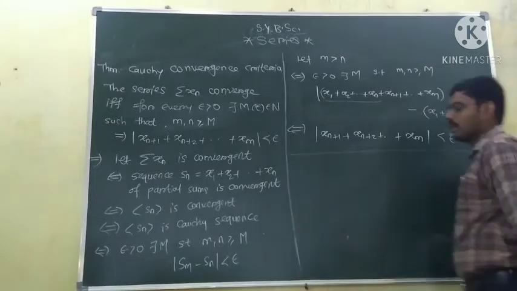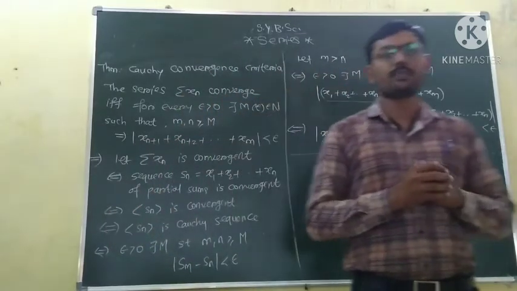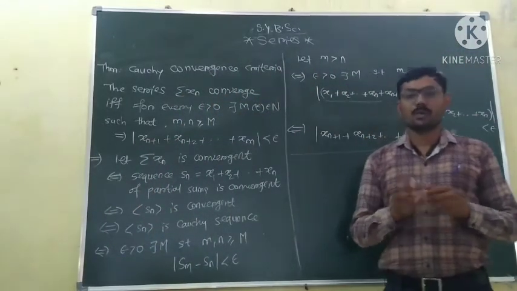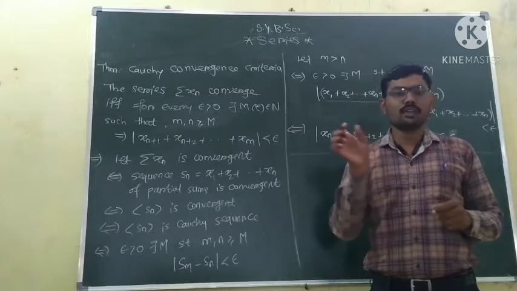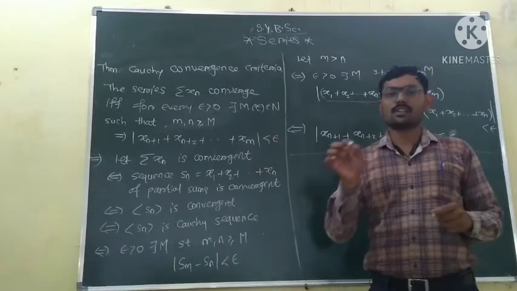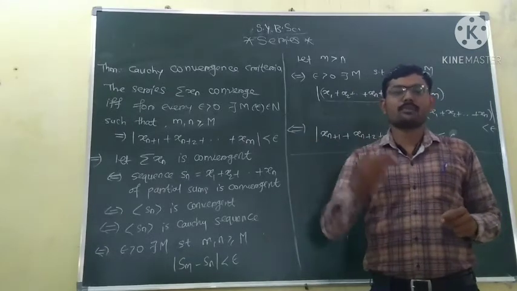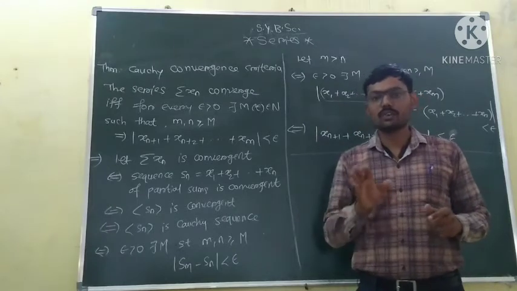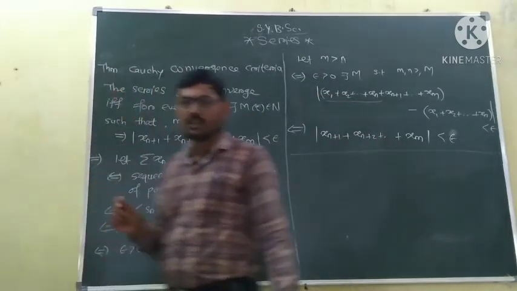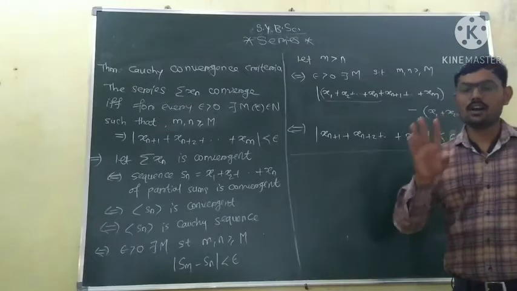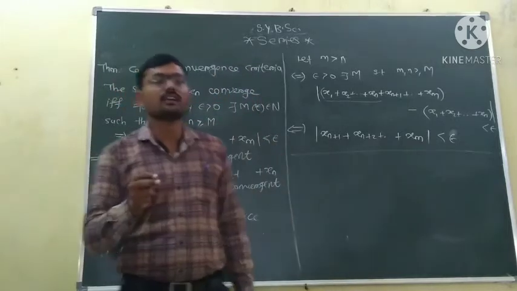Okay. Now in sequences we have seen algebra of limits of sequences. There we have seen that if two sequences xn and yn have limits x and y, then xn plus yn converges to x plus y, xn minus yn converges to x minus y, xn into yn converges to x into y, and xn upon yn converges to x upon y, where y is not equal to 0. But in series, only 2 of these 4 points are valid. The other 2 are not valid. Which are they? We will see.